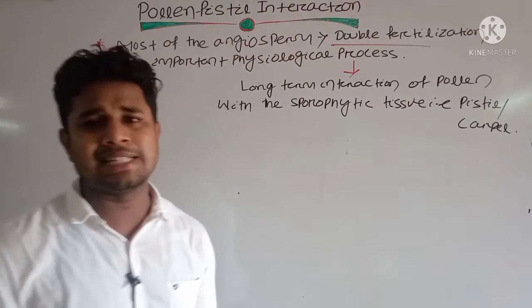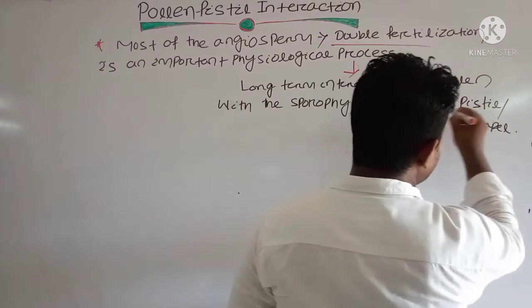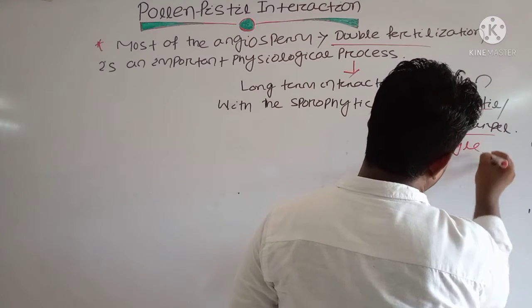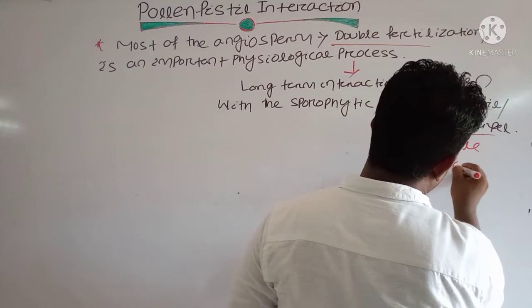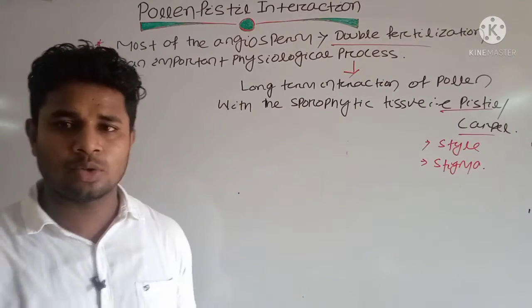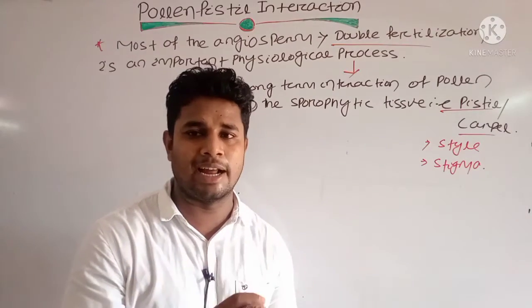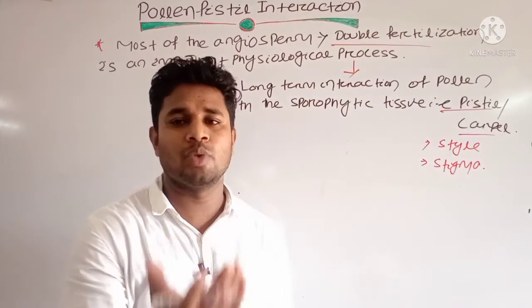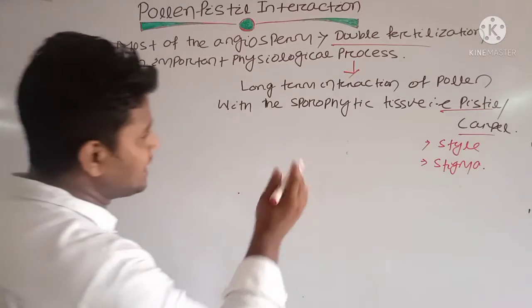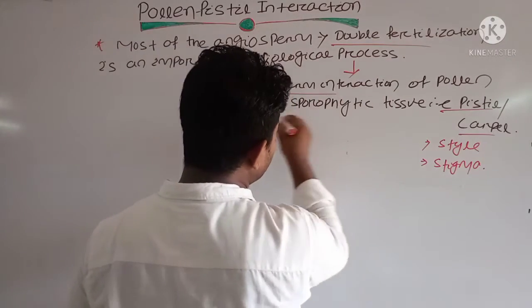The pistil has two parts: one is the style and the second is the stigma. The pollen interacts with these two structures and develops into a successful fertilization process. Why is it a long-term interaction?